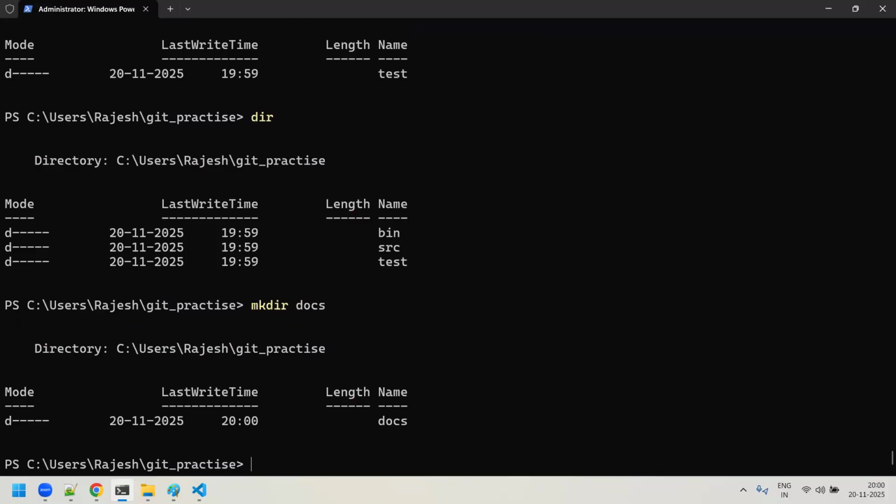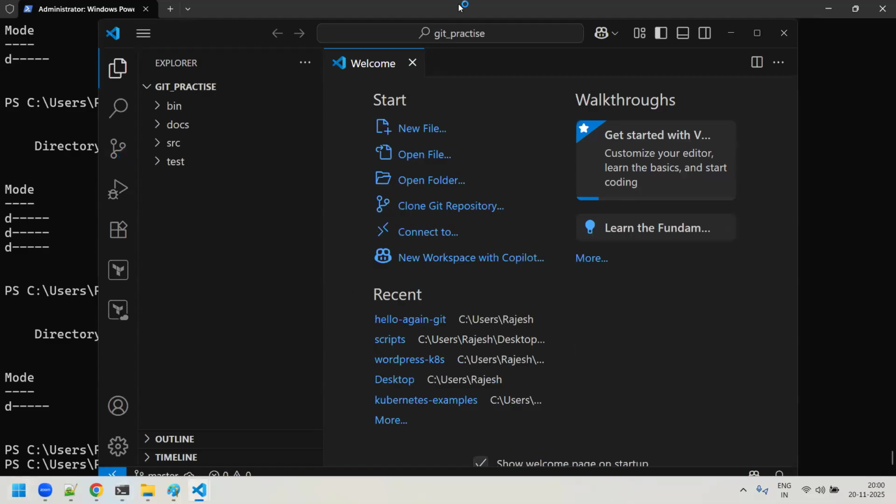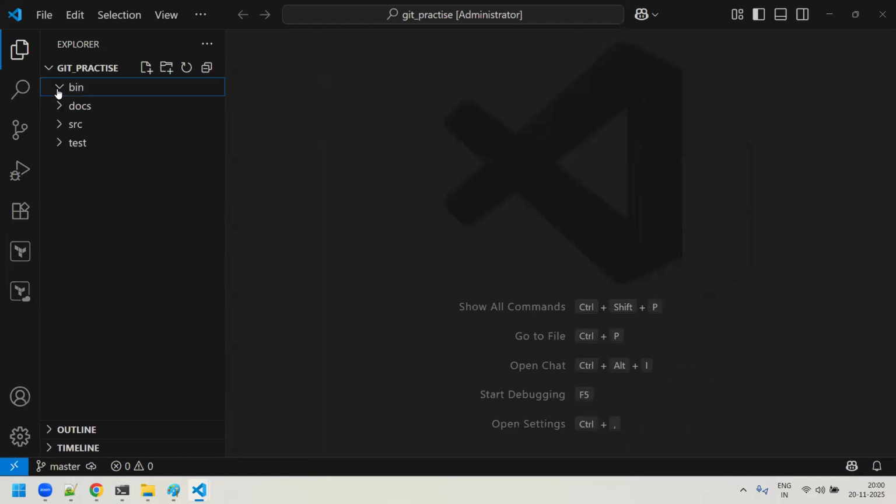Right. So now what I will do, Rajesh, let me open this Git practice folder with Visual Studio Code. So you opened this folder now under your Visual Studio Code. Now under the bin directory, you will try to keep some executable. Like for example, under the bin, I'll try to create an executable, something like test.exe. I'm not sure, I'm just saying. So this is an exe file under the bin, it is created, right?